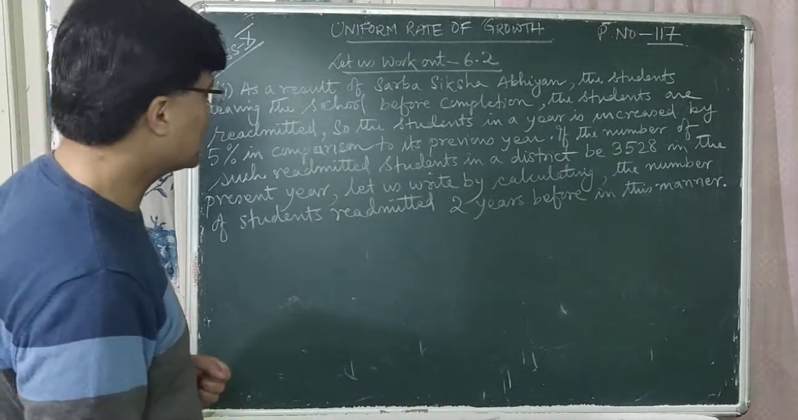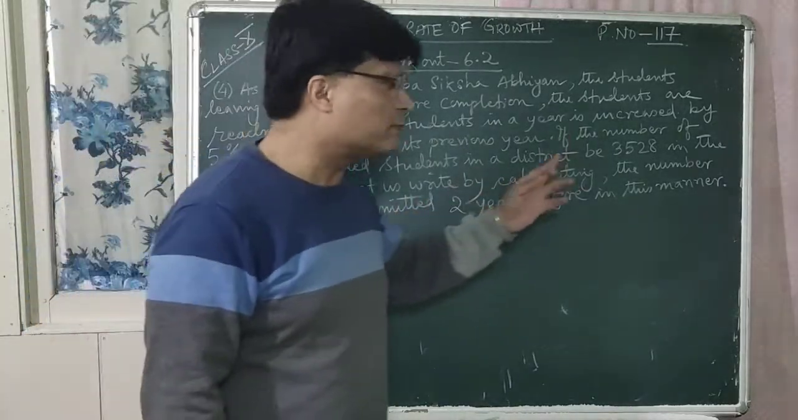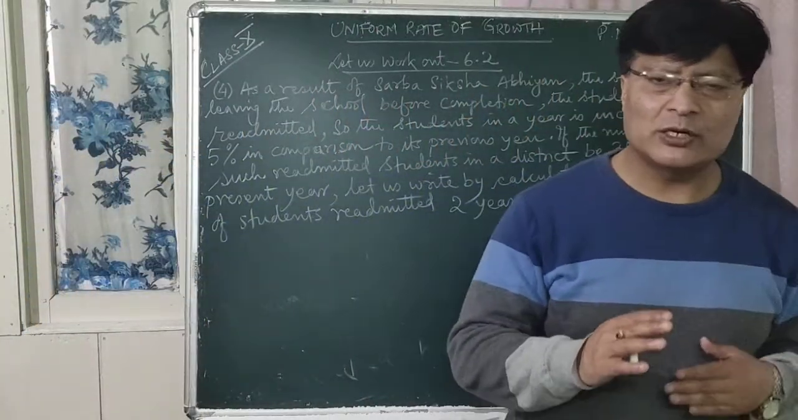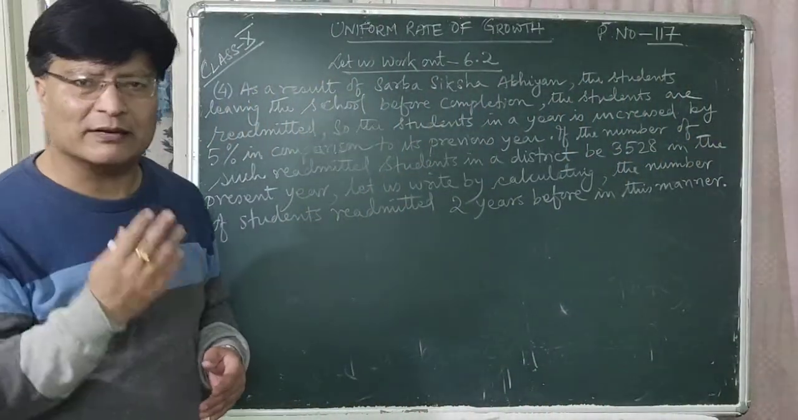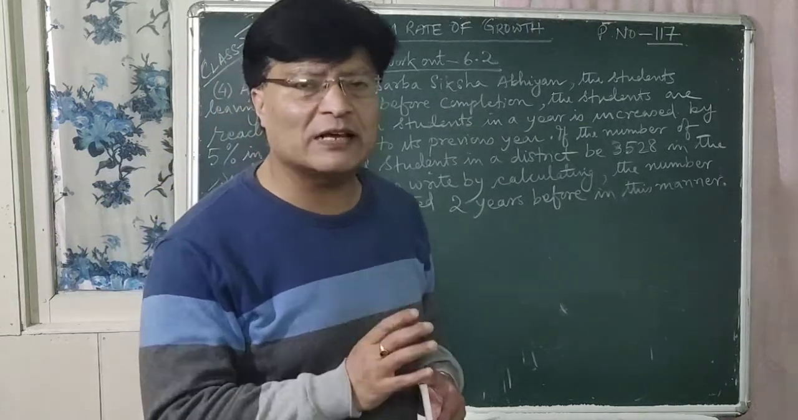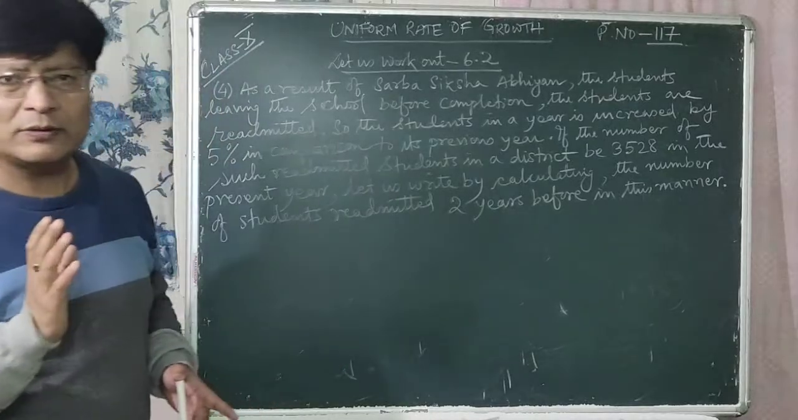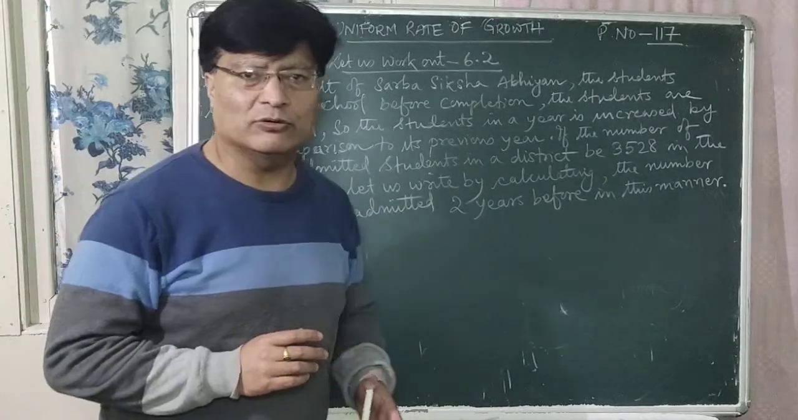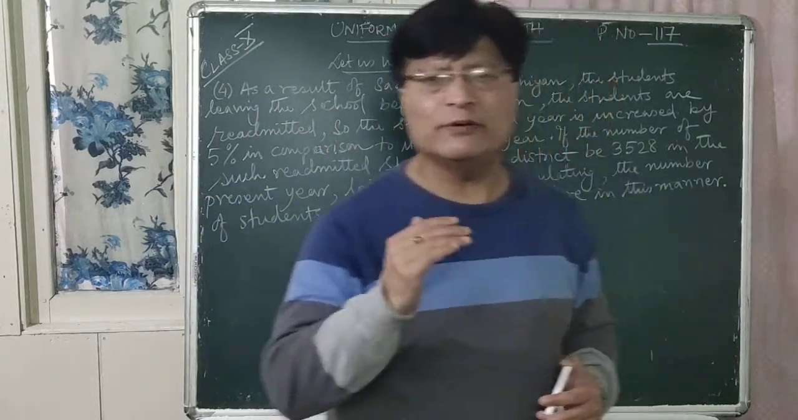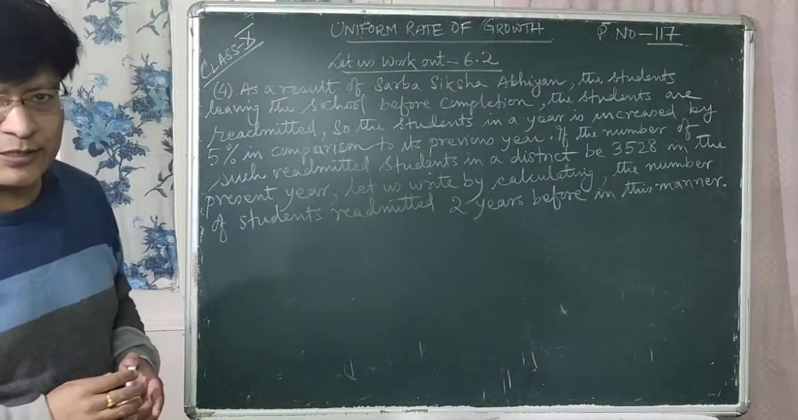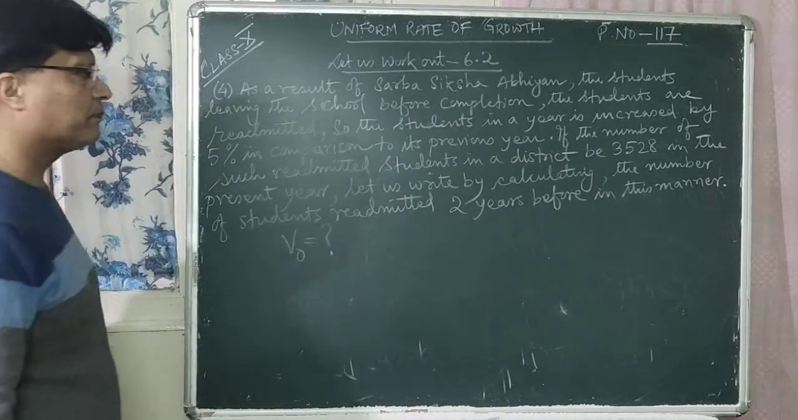So now in this case, you have to find out the number of students readmitted 2 years before in this manner. That means you have to find out the initial value. That means what was the number of students readmitted before 2 years? That is your initial value, isn't it? So V0 is equal to question mark.